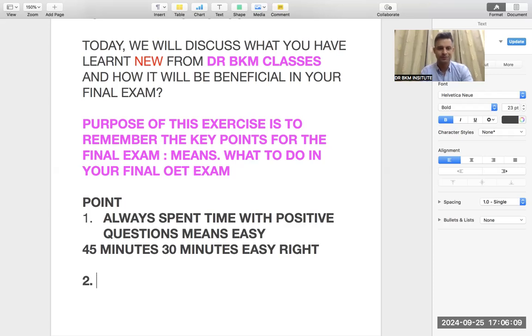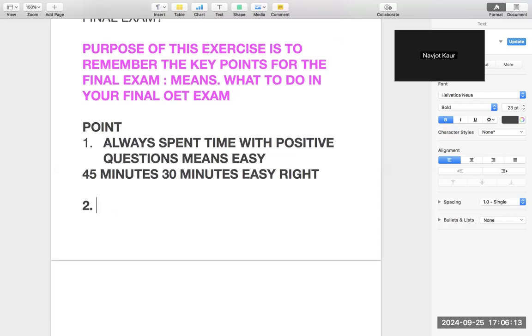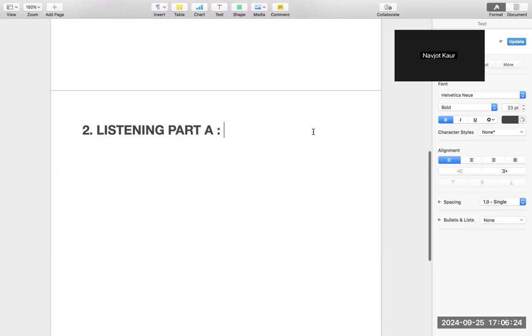Point number two. Anybody? Sir, in listening part A, I used to face a lot of difficulty, but when you told us to take care of the preposition before the blank, this was very helpful and it's working for me.